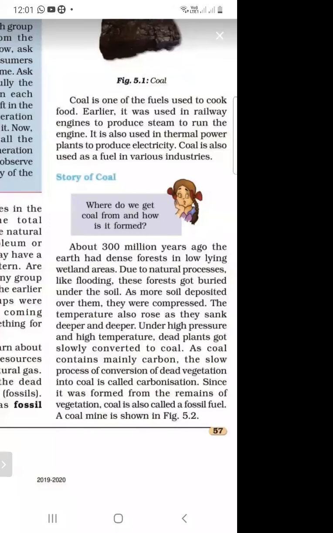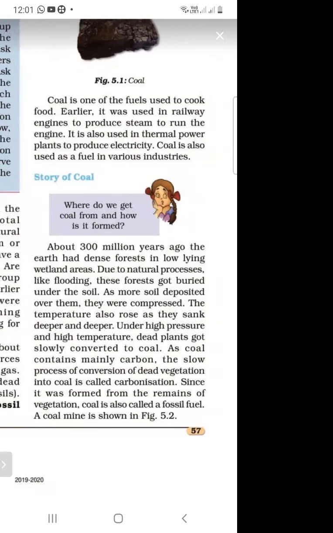300 million years ago, Earth had very dense forest, and due to natural processes, the forest got buried under the soil. As soil deposited over them, they were highly compressed, the temperature also rose, and they went deeper and deeper. Under high pressure and temperature, these dead plants got converted into coal.